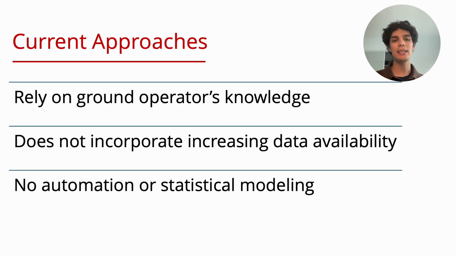So, what is being used now to tackle this? Well, a lot of it relies on ground operator knowledge of historical trends. So, there's not much data being integrated into decision-making processes, and if it is, there's no automation or statistical modeling, making it difficult to predict where there might be more or less malnutrition, and placing a burden on those who have to make those predictions.